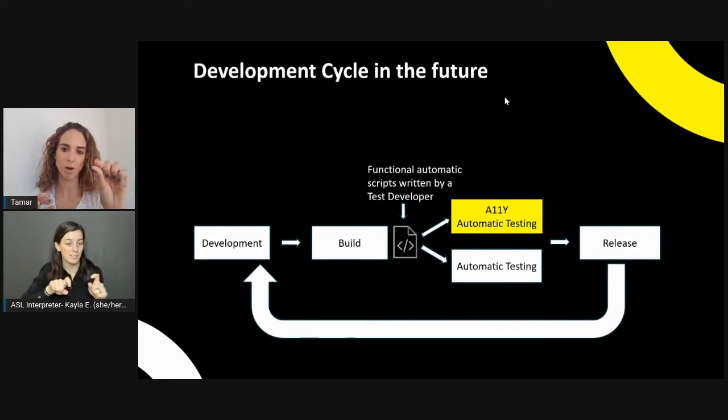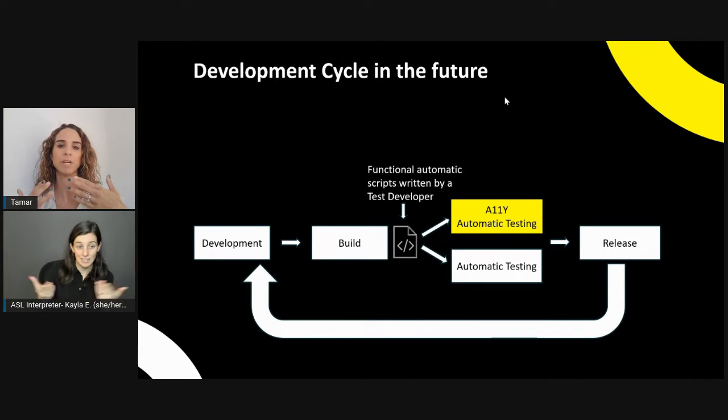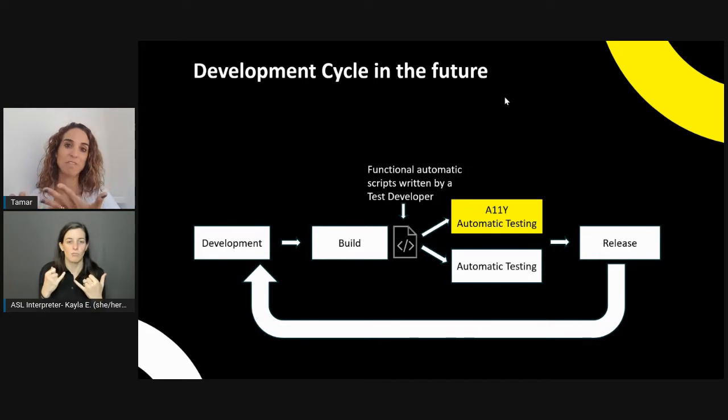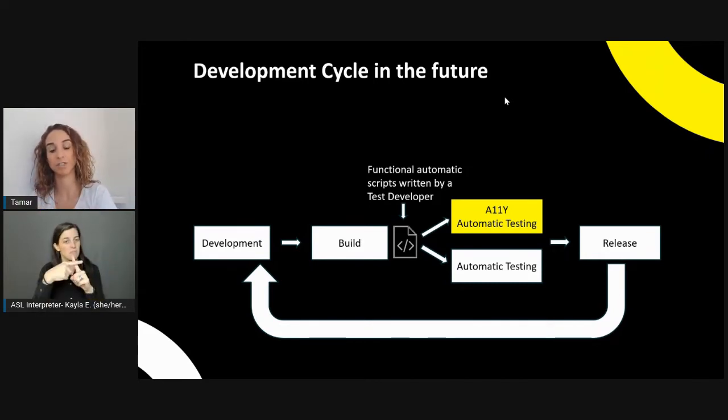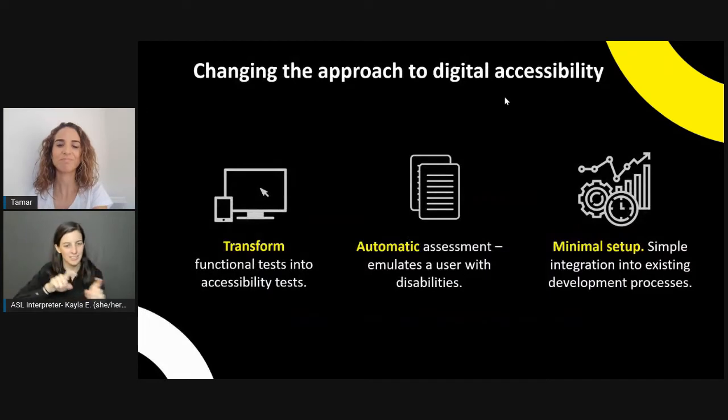Again, this automatic testing for accessibility that we're doing at Sensit is a simulator, so it takes into account keyboard navigation by interacting with the product, which is really not something that we've seen until now. And it's one of the main reasons that I believe this can have a positive effect on what we're trying to do in accessibility, because we won't forego that interactive element of testing. So the whole idea is to change the approach to digital accessibility.